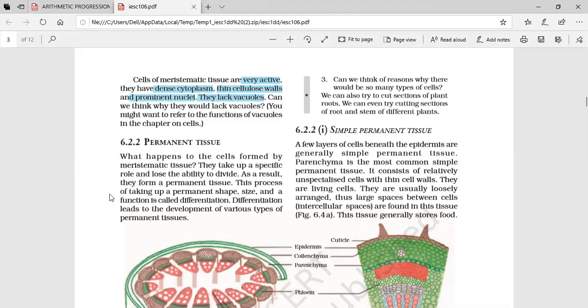They have a cell wall, a cellulose wall. That is the outer wall, a cell wall which is made up of cellulose. It's thin. And prominent nuclei. The nucleus is very prominent because it gives the instruction when to divide and when not to divide. And they lack vacuoles. That means they do not have vacuoles because there is no need of vacuole there. So space is reduced.